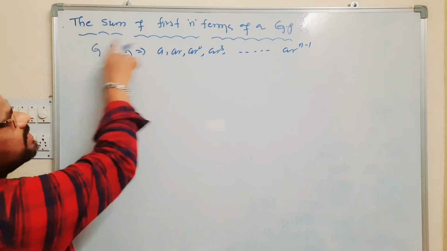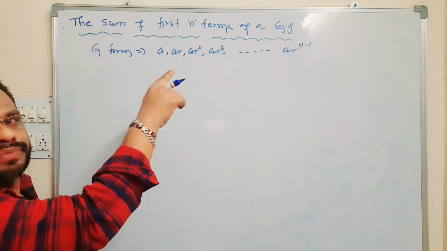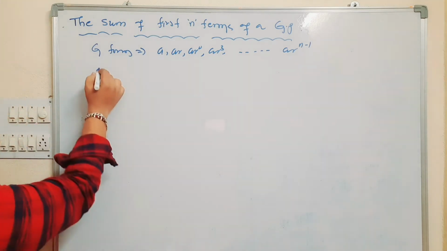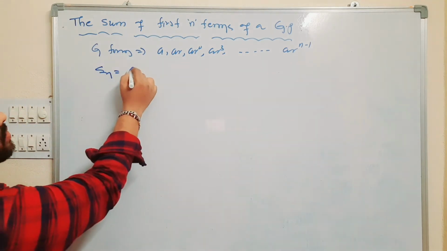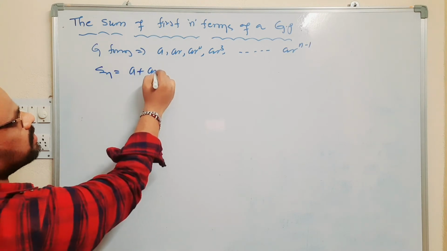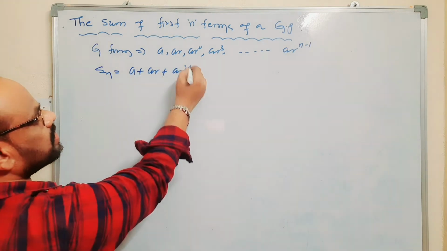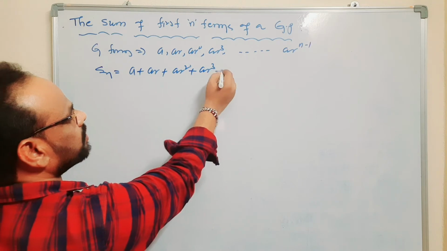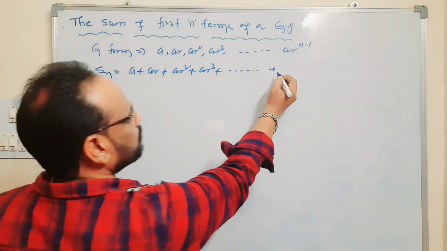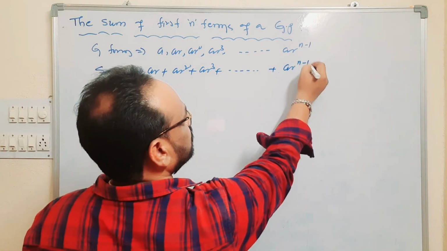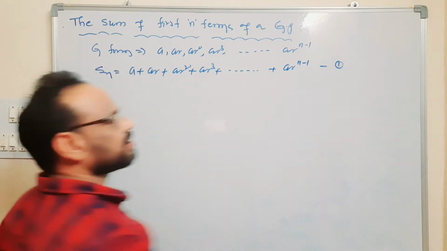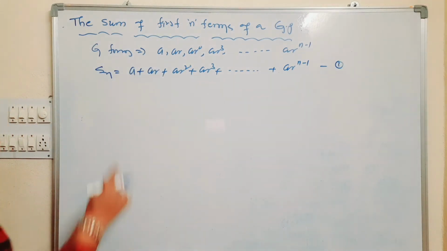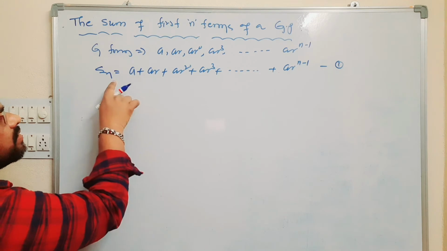We want their sum, which is denoted by Sn. Sn is equal to a plus ar plus ar square plus ar cube plus and so on plus ar power n minus 1. This is equation number 1.